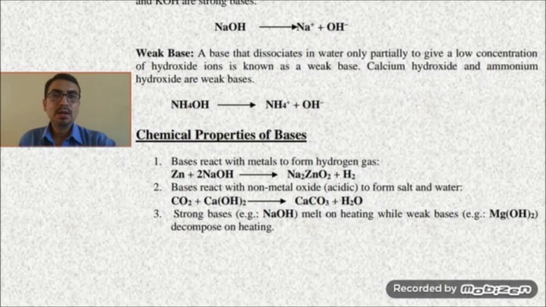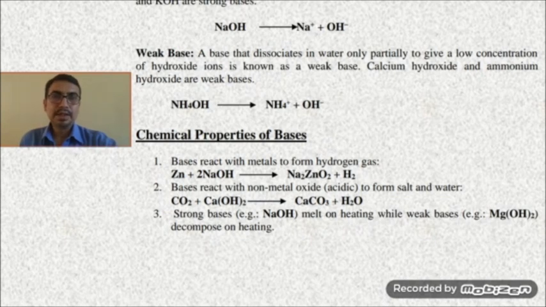Second property, when bases react with non-metal oxides, which are generally acidic, they form salt and water. See, carbon dioxide is a non-metal oxide. When it reacts with calcium hydroxide, which is a basic compound, they form salt, calcium carbonate, CaCO3, plus water.